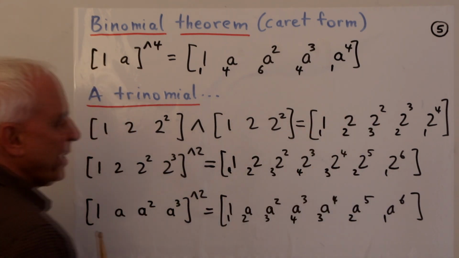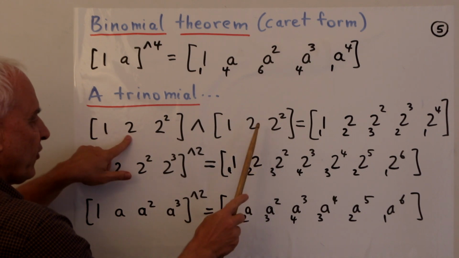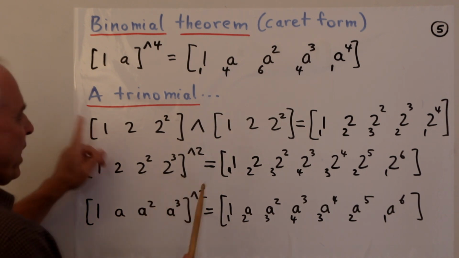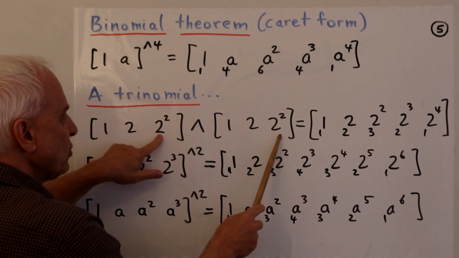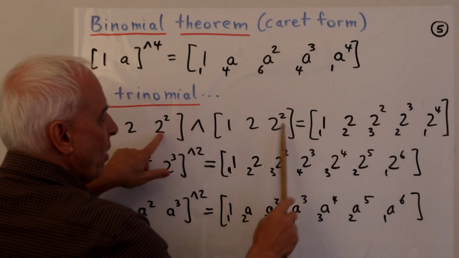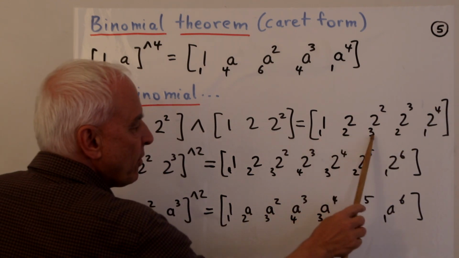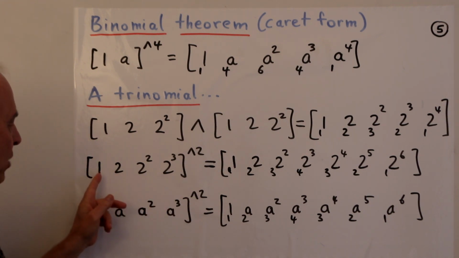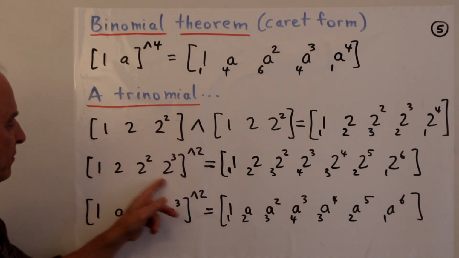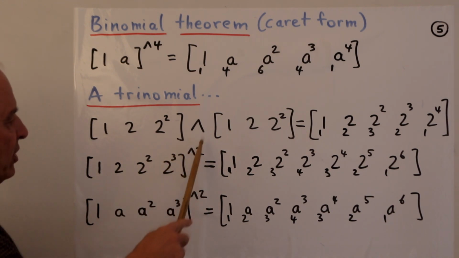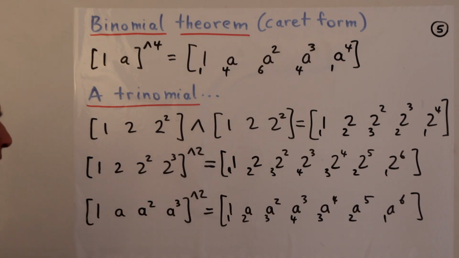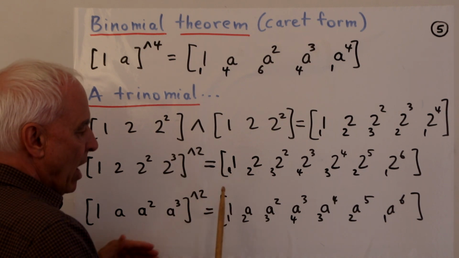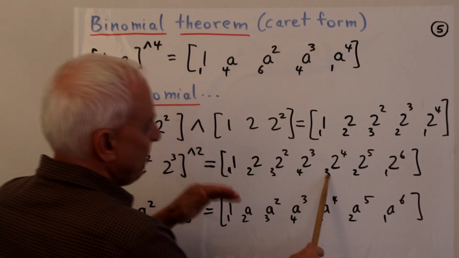And how many 2 squareds are we getting? Well, we're getting this one here, we're getting this one here, and we're getting this one here. There's 3 of them. And how many 2 cubes are we getting? Well, we're getting this 2 times this 2 squared, and this 2 squared times this 2. So there's 2 of them. And there's only 1 2 to the 4th. So we're getting 1, 2, 3, 2, 1 as the coefficients. If we jack that up a little bit and take 1, 2, 2 squared, 2 cubed, so an M set with 4 things, and we again form a squared caret operation of that, well, we're getting, again, the sequence of powers, and the coefficients go up linearly, 1, 2, 3, 4 to a max, and then back down 3, 2, 1.